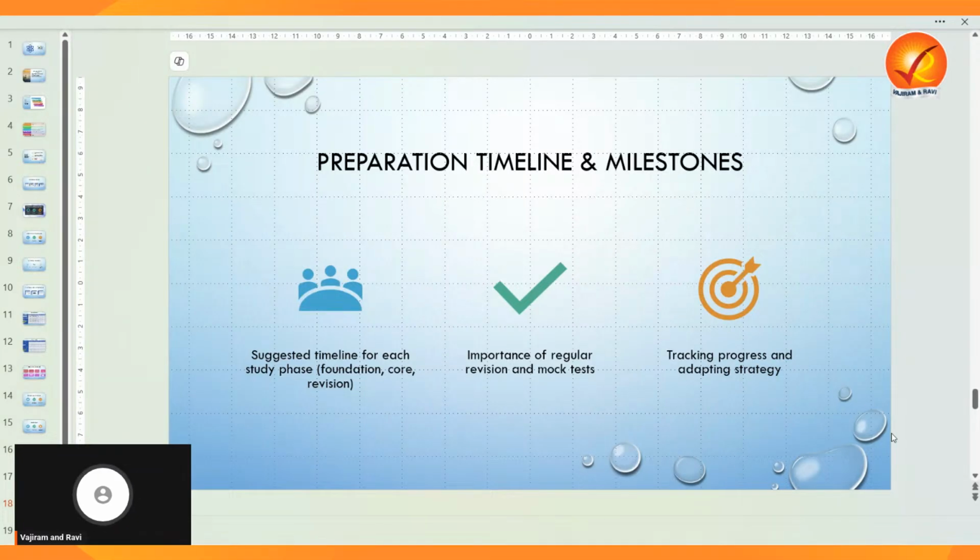For example, if you are preparing this year, the best time is now. Since you have a good two to three months, you can start with the foundation, then go for the core, and the most important thing is that you have to revise again and again.